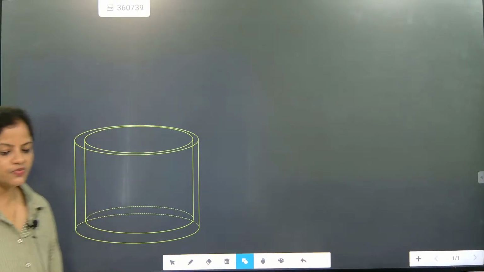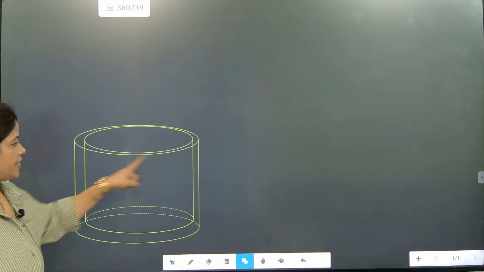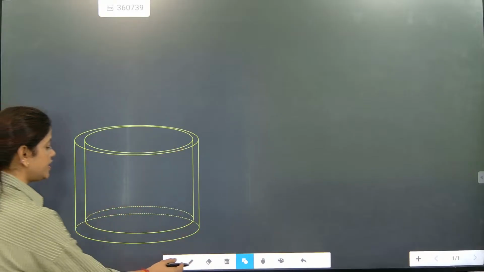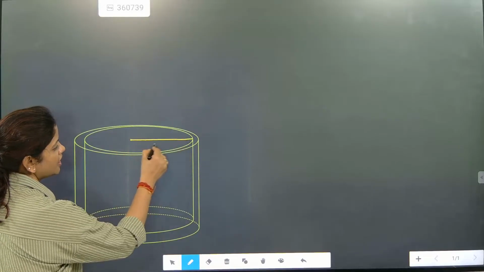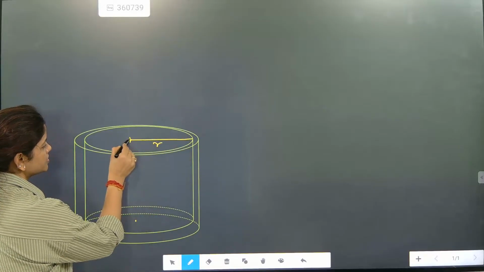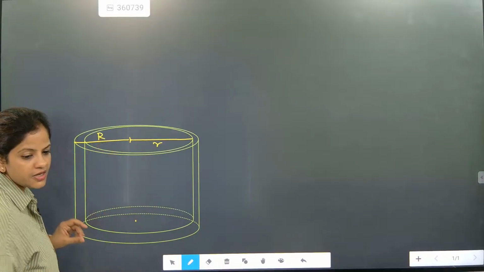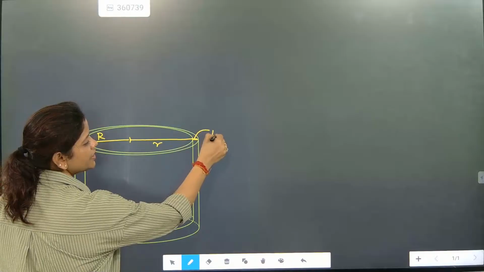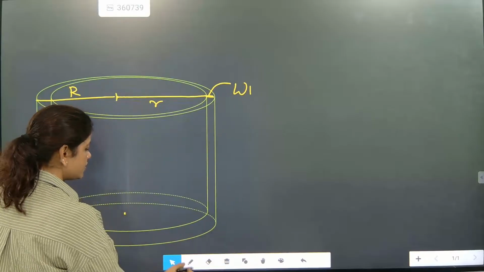In the case when we are discussing hollow cylinder, only the thickness part is important because volume will become that only. Inner radius is small r and outer radius, from here to here, is capital R. Then what is the width?